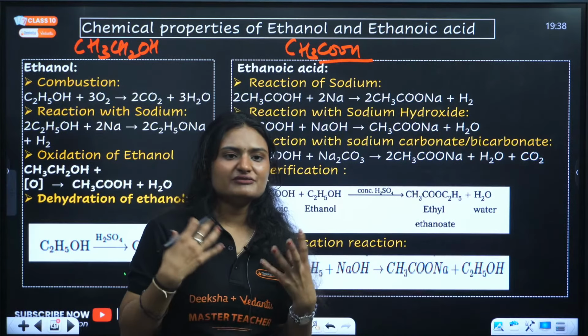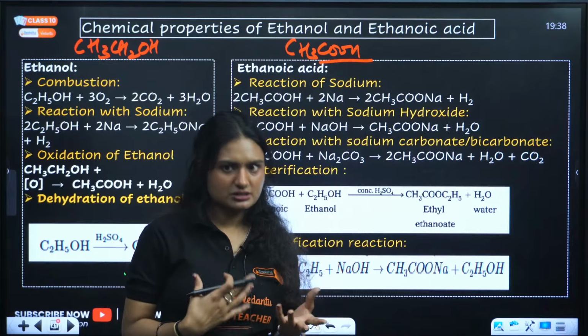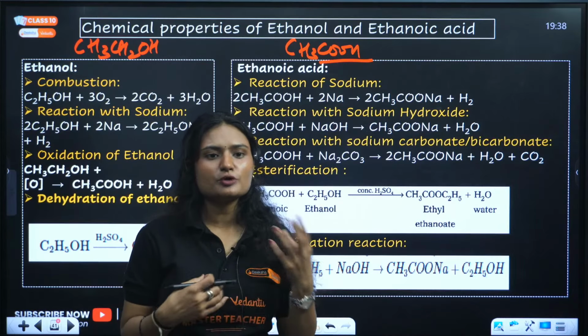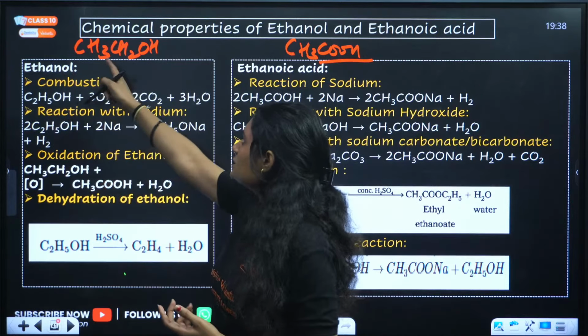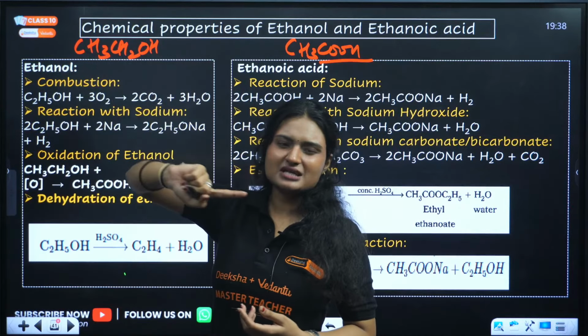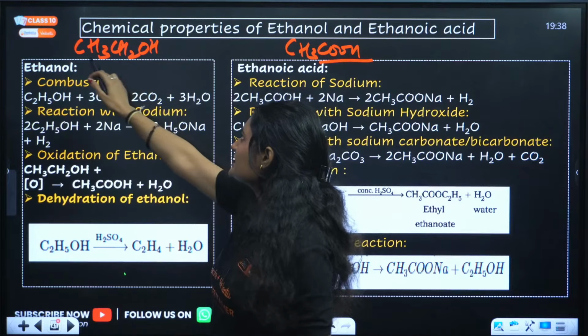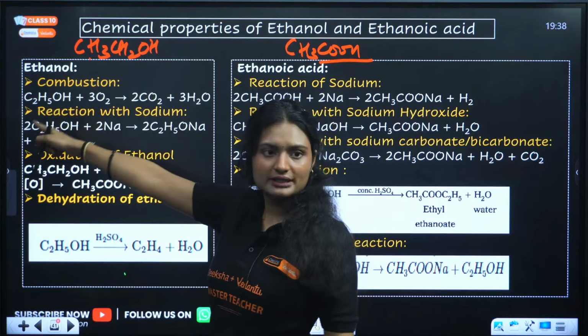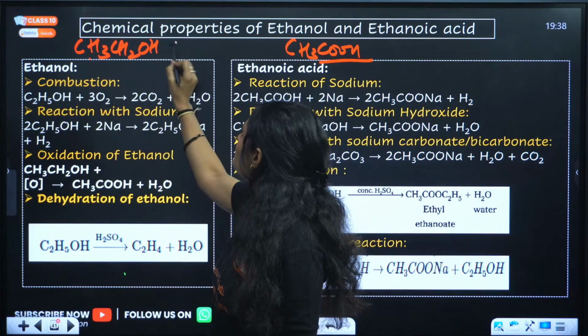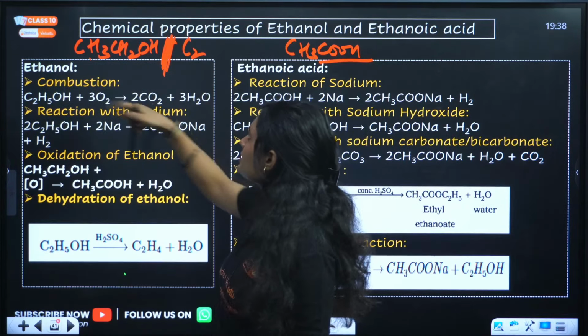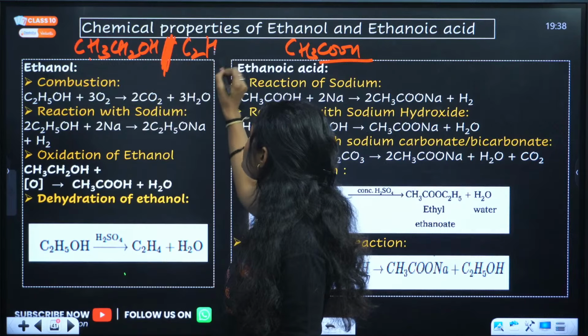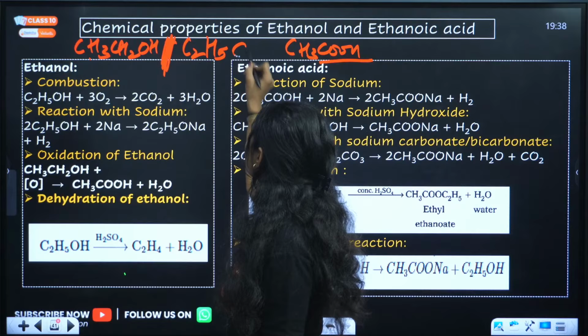Whenever you're doing combustion, that means you're adding oxygen, and the products are carbon dioxide and water. So here ethanol. One more doubt my students have: CH3CH2OH is this only. How many carbons are there? 2 carbons are there. 3 and 2, 5 hydrogens are there, and there is OH.